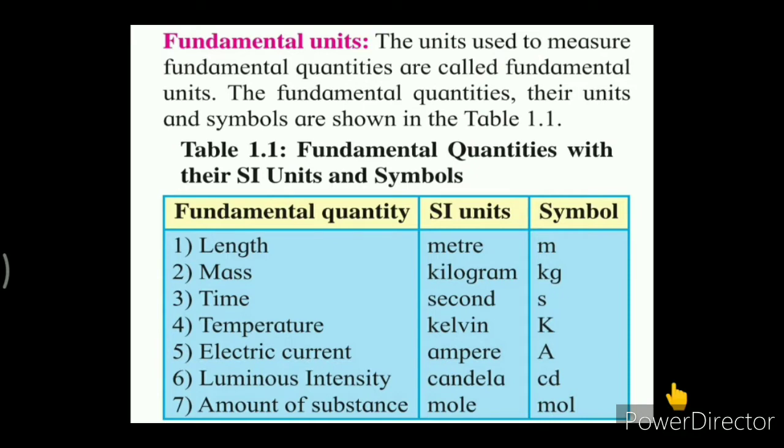The fourth fundamental quantity is temperature. The SI unit is Kelvin, represented as capital K. Then the next fundamental quantity is electric current, which is measured in ampere, symbol capital A. The next fundamental quantity is luminous intensity, which is measured in candela and represented by small cd. The last fundamental quantity is amount of substance, and the SI unit is mole, with symbol mol.